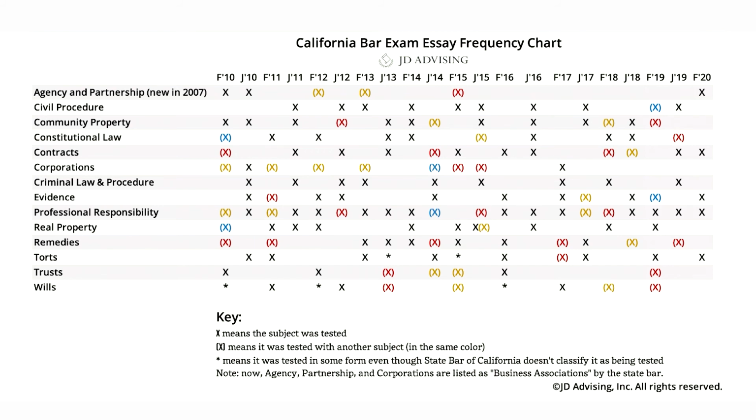Now, California's essays do test California law, but not every subject tests California law. That's not represented in this chart, but just to give you a heads up, subjects such as community property, trusts, and wills, and also professional responsibility commonly test California law.